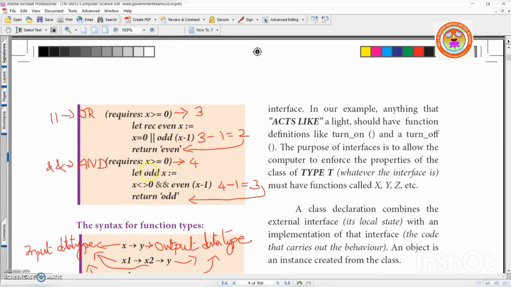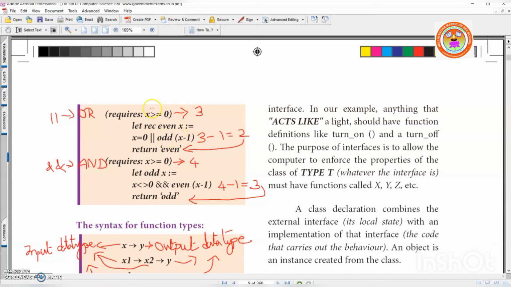Now here you see, requires x is greater than or equal to 0. Let rec even x := x is equal to 0, or, this symbol is called or. Already you know the logical operators: and, or, not. Odd x is equal to 1.